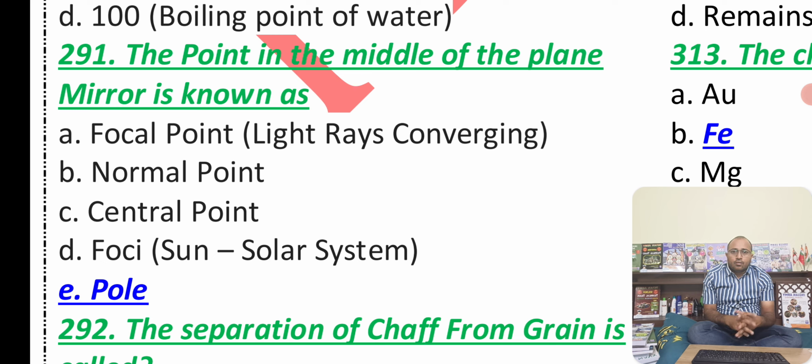The point in the middle of the plane mirror, which is known as pole, very important guys, very important. Every mirror has got a center point, and that center point is known as the pole, where you will find it in the mirror. Focal point, you should know, light rays get converged in a convex lens. In a concave lens we have a diverging lens. We have something called as foci. You know that in our solar system, the sun is not in the center. That center place is known as the foci.